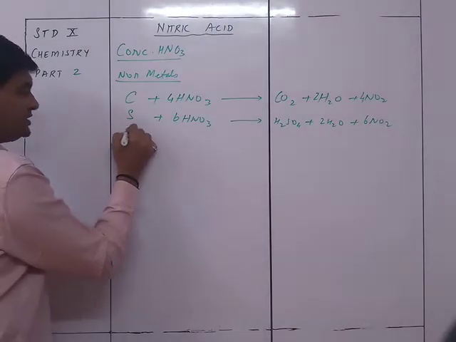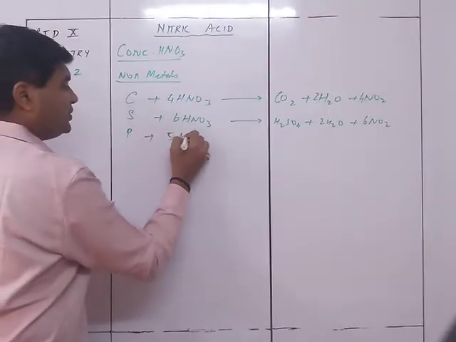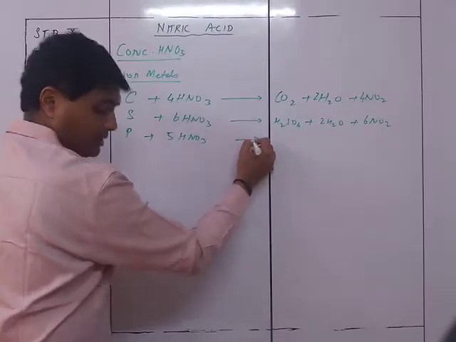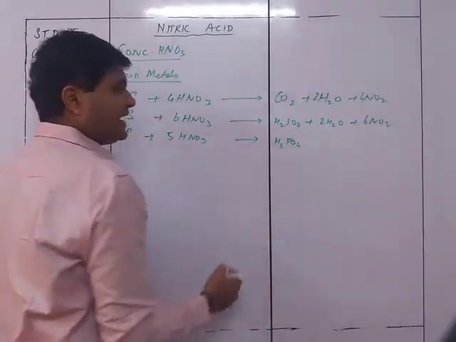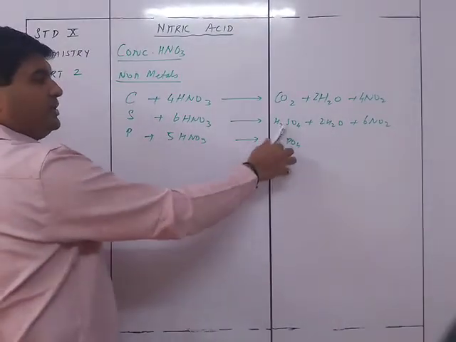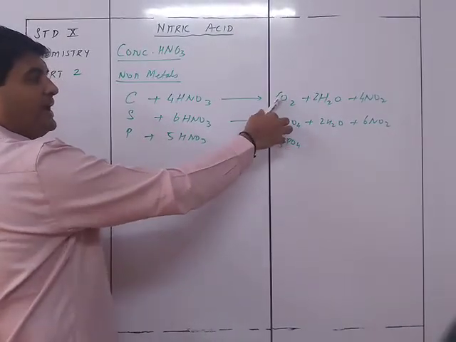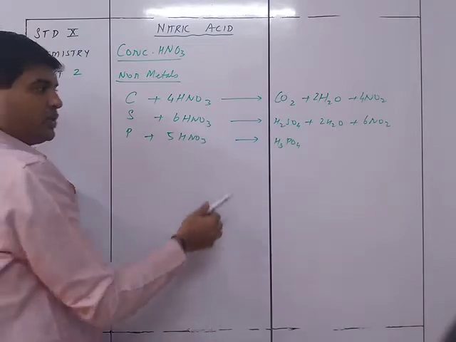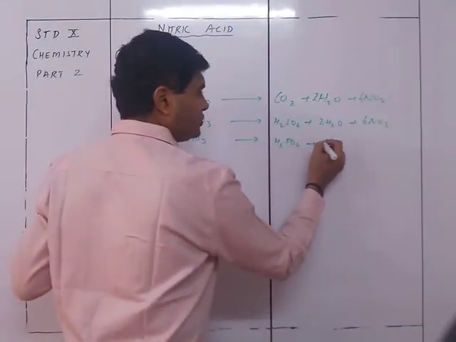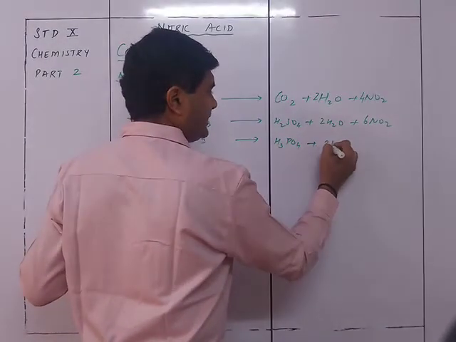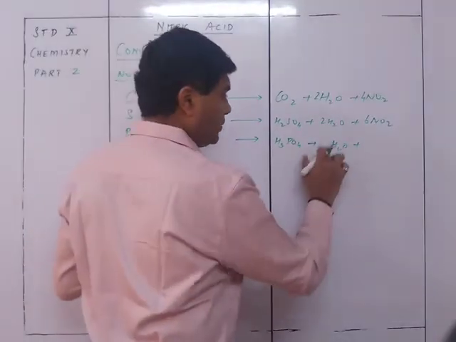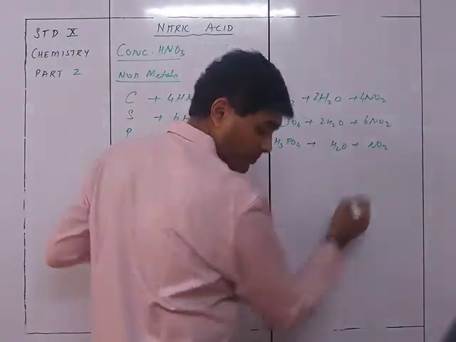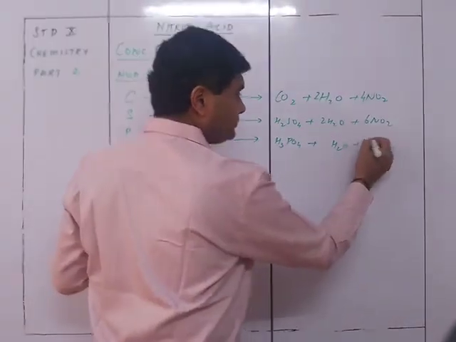Similarly, phosphorus plus 5HNO3 is going to give me H3PO4. You can see that if it is a strong acid, it is going to be formed. If it is a weak acid, then it will not form, because it requires more pressure. And this is H2O plus NO2; H2O is only 1 and NO2 is going to be 5.